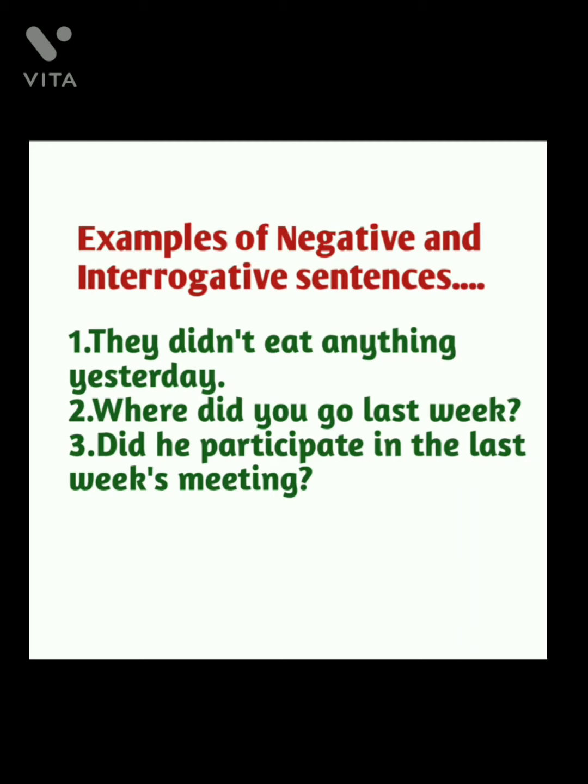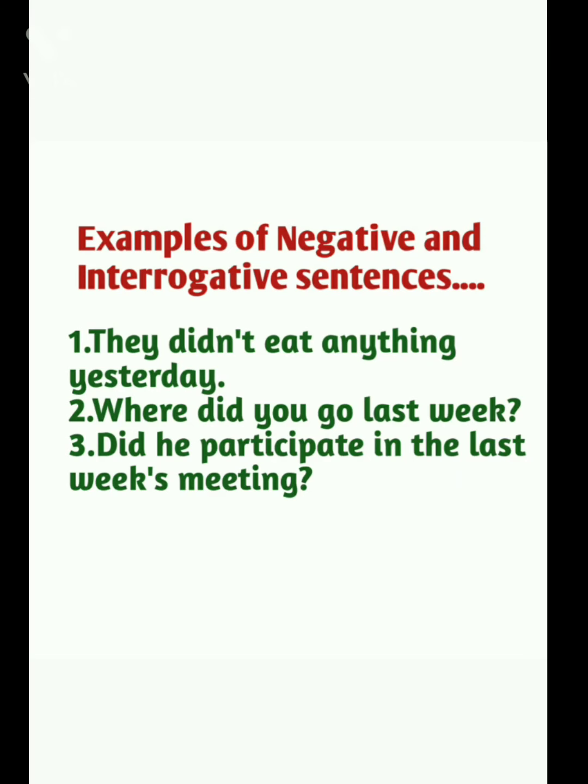Eat. It is in V1 form. Here you can notice that even though the sentence is simple past, we don't use V2. When we are writing a negative or interrogative sentence, we don't use V2, we use V1.